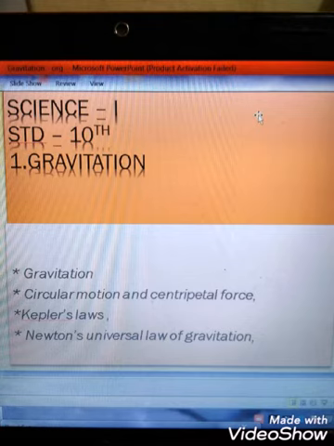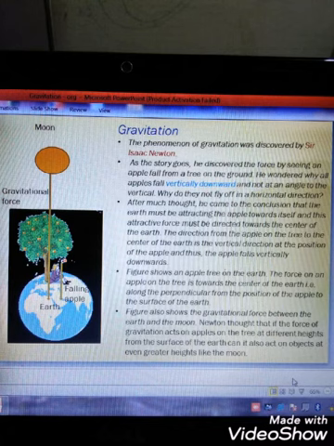Lesson number 1, Gravitation. In this lesson, we are going to study gravitation, circular motion and centripetal force, Kepler's laws and Newton's universal law of gravitation.